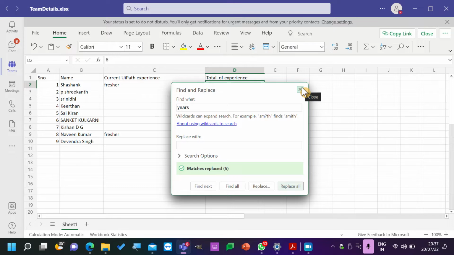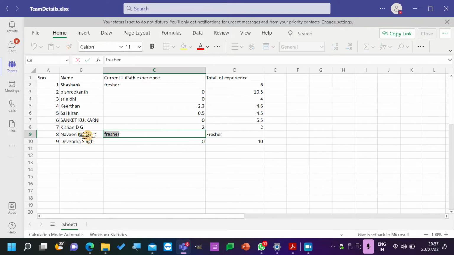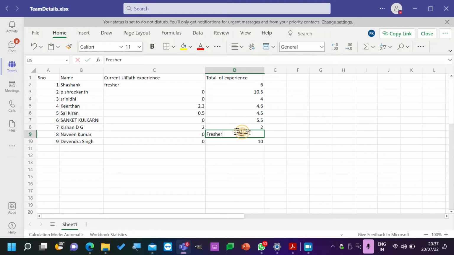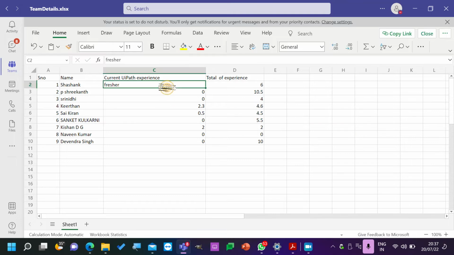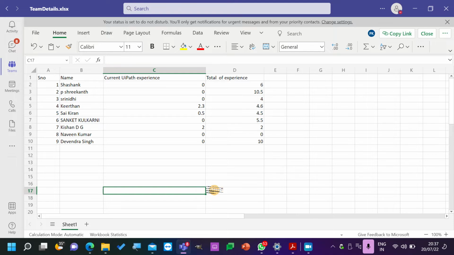This one. So for sure, if it is 0, this is 0. Please add your years.